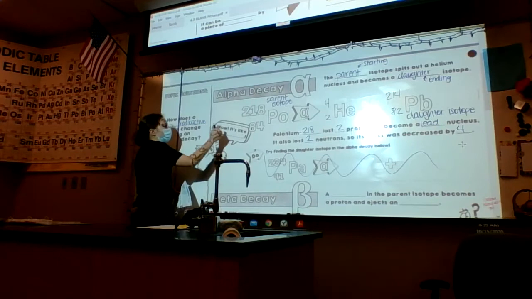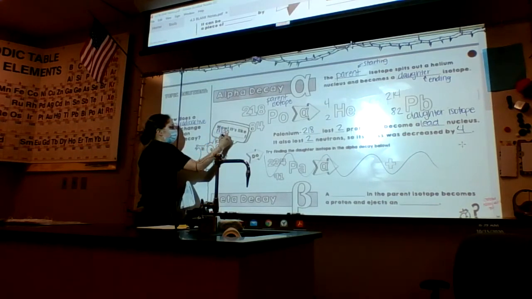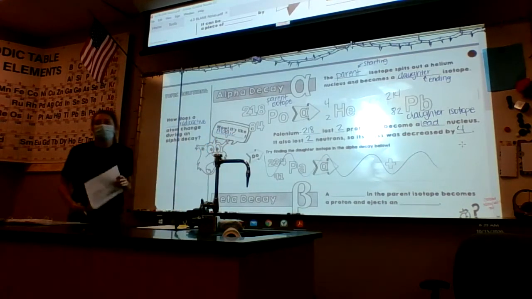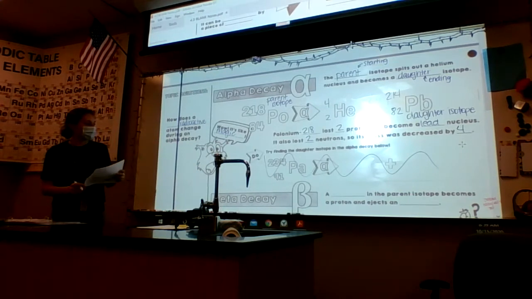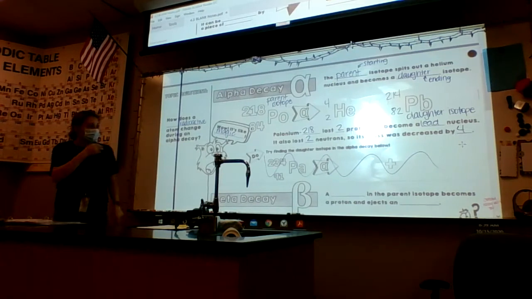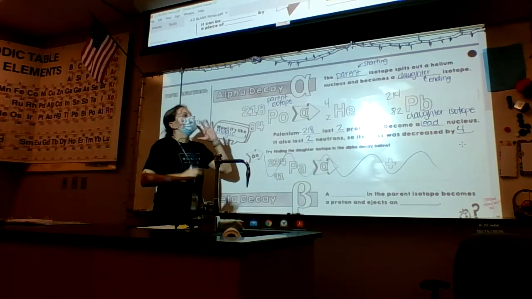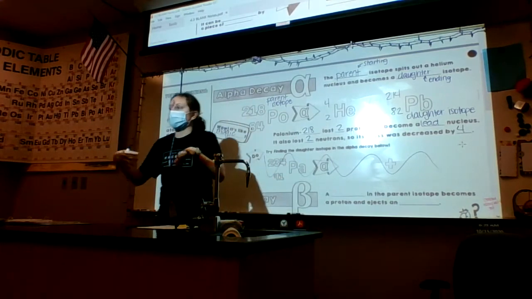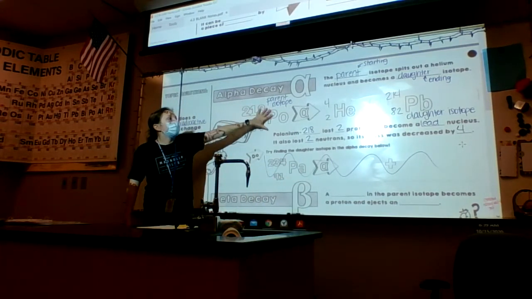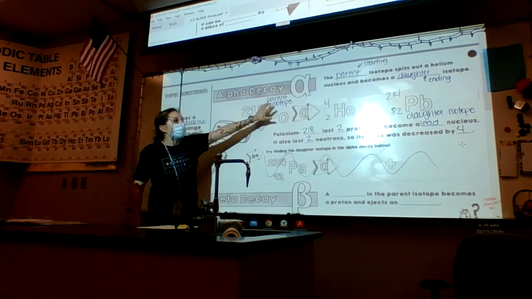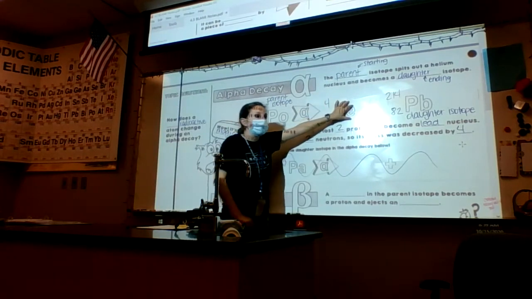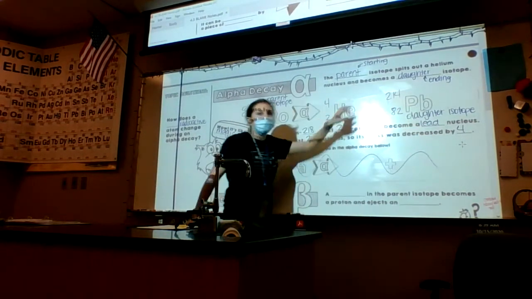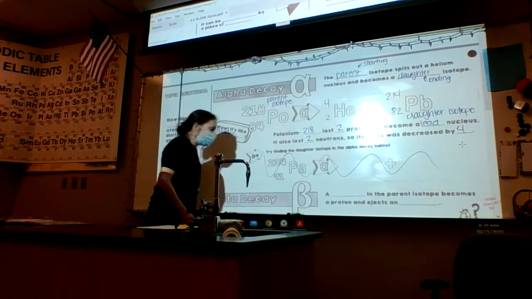And then, wow, it's like magic. Okay, that element gets changed like magic, but it's actually due to radiation. Okay, so remember, transmutation, big word, something got changed. In alpha decay, this polonium atom got changed by releasing a helium nucleus, changing it into lead. All right, let's see how beta decay changes things.